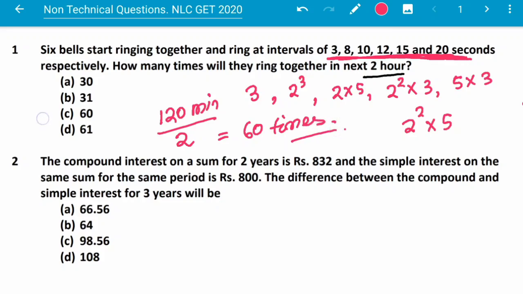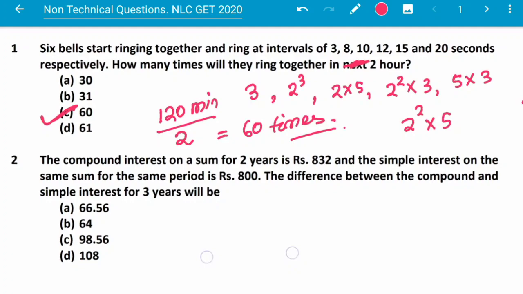So this answer is 60 times. If the question asked how many times they ring without the word next, then next 2 hours means excluding the first one when they started. So this is 60. If the word next is omitted in this question, then the answer will be 61.